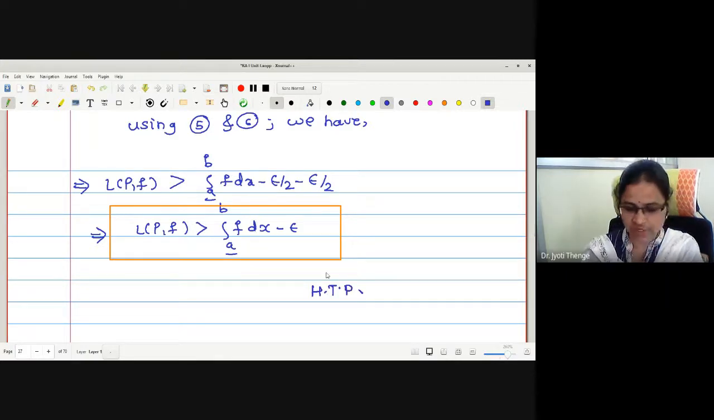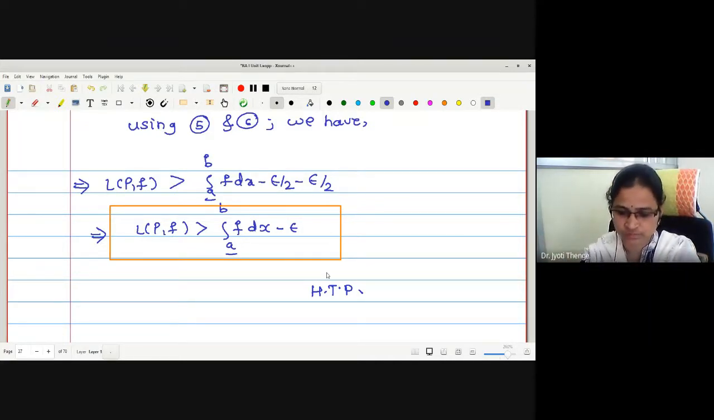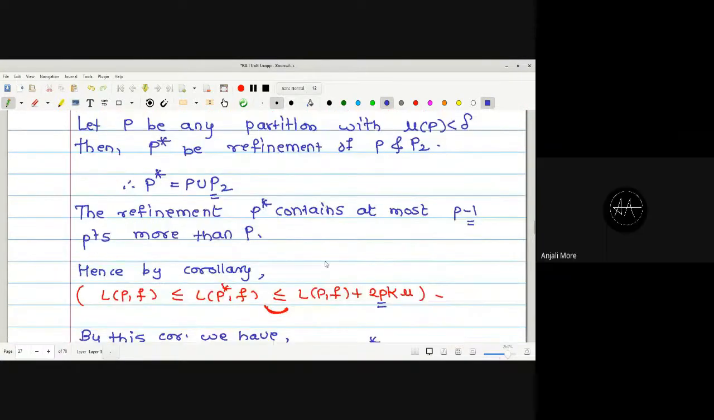If you understand the first part, then it will be very easy for you to understand the second part because it goes very similar to this. Is that okay? Yes, ma'am. Any difficulties? Yeah, you can ask.